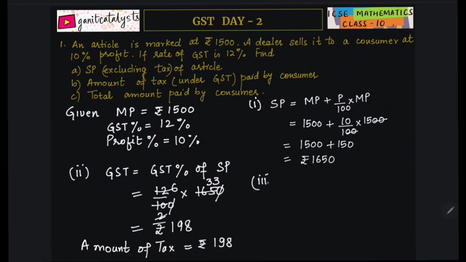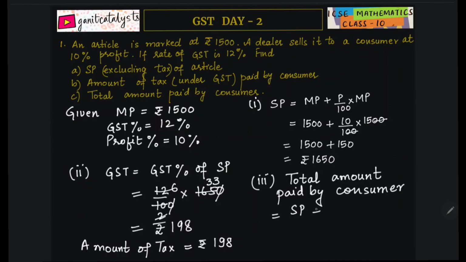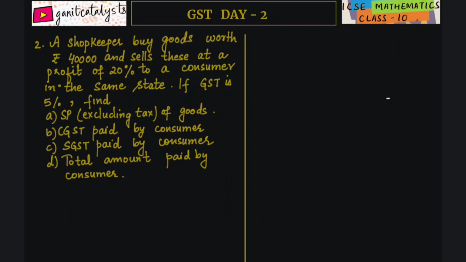Now the third part is total amount paid. So the total amount paid by the consumer is equal to SP plus GST. So it is equal to 1650 plus 198. So the answer is rupees 1848.